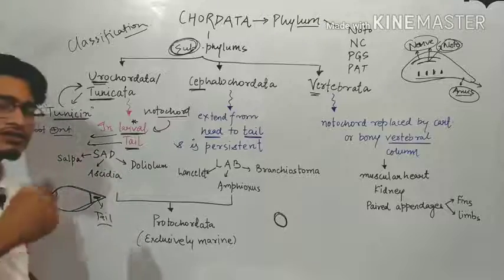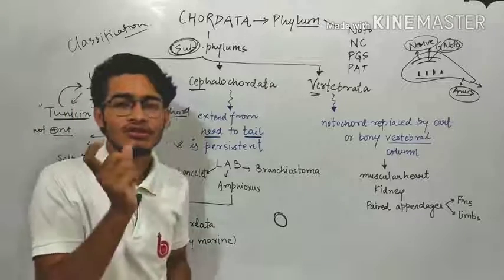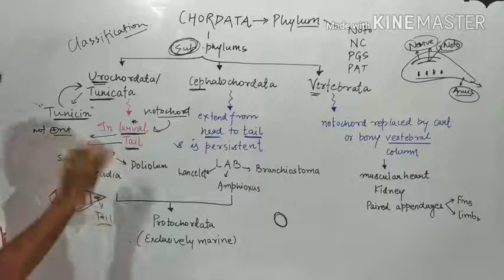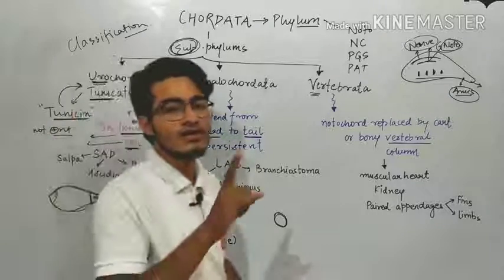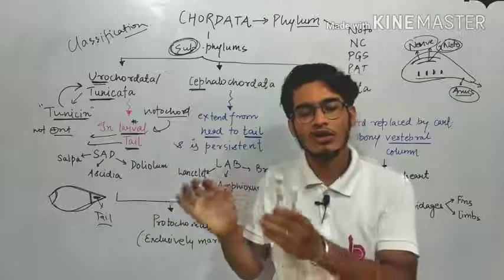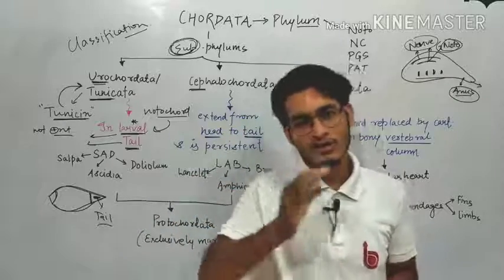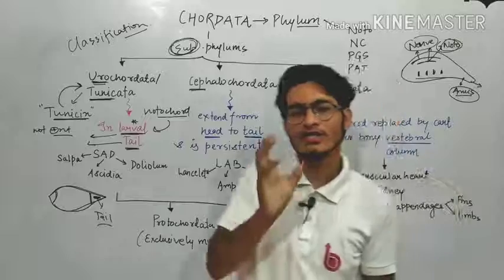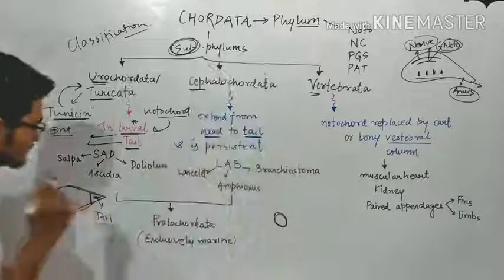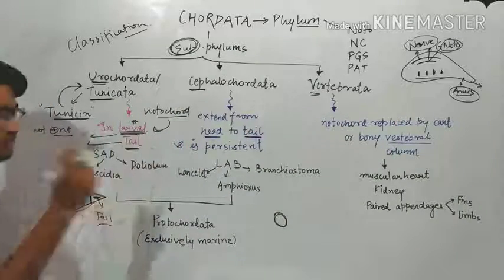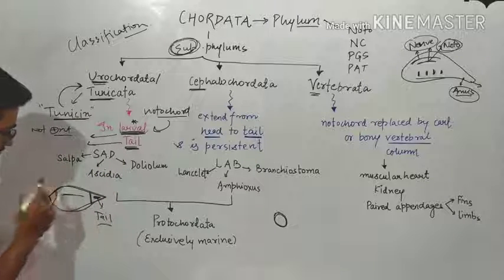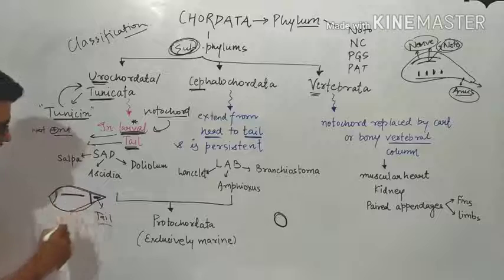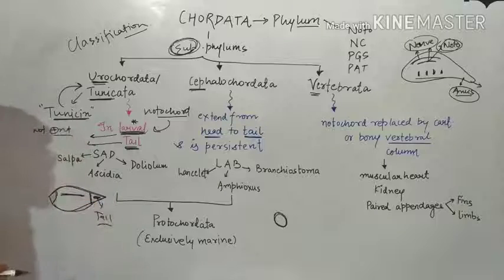So Urochordata are also known as Tunicata just because of a chemical called tunicin. Assertion reason में पूछा जा सकता है. The organisms present in category Tunicata are called so. This is the assertion. क्यों कहा जाता है? The proper reason is just because of tunicin. और इनमें जो notochord है, that will be present in the tail region of the larva. If this is the larva, then it is present only in the tail region.